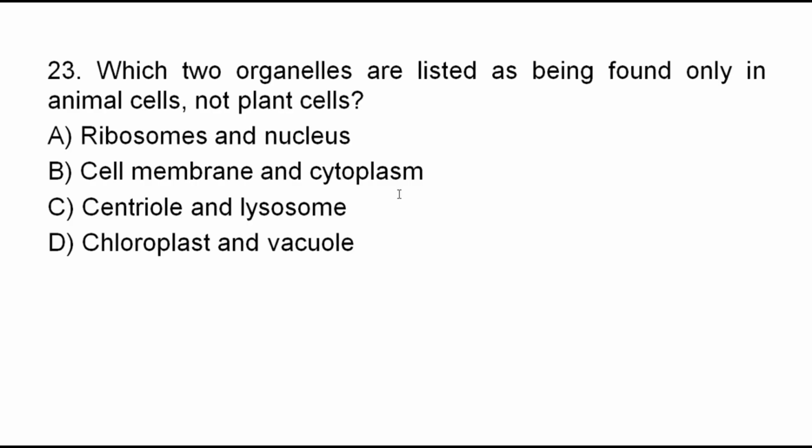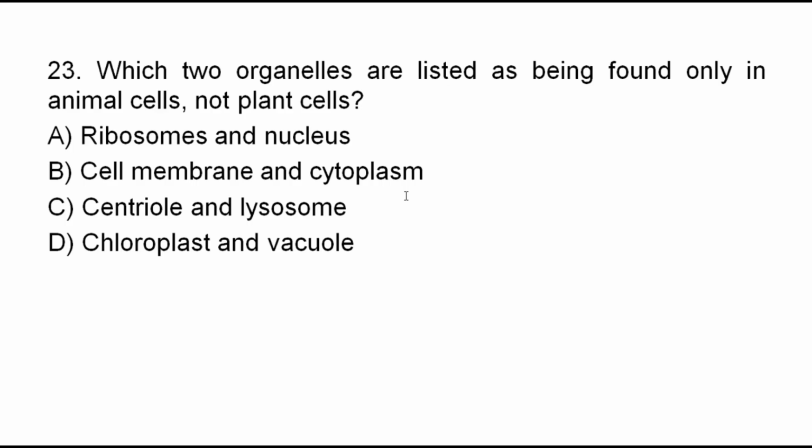Good. The correct answer is C. Centrioles and lysosomes are found only in animal cells. Plant cells do not have centrioles and lysosomes. Lysosomes may be rare in plant cells, but you can say that plant cells do not have lysosomes. So the correct answer for question number 23 is C.